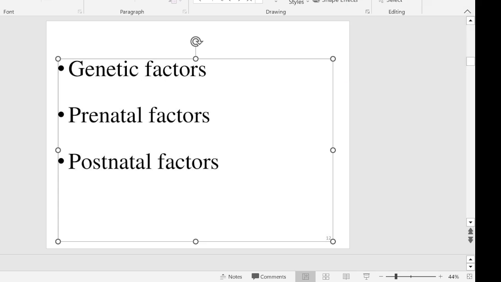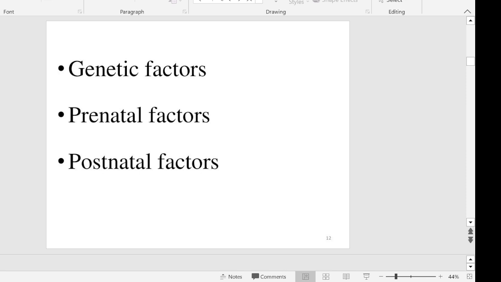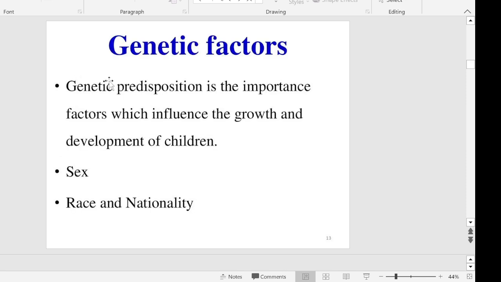So these are the three factors we are going to discuss in this class. Each and every one factor we will discuss now. That is genetic factors. Best examples, genetic predisposition is the important factor which influences the growth and development of children. Already explained, like sex, race and nationality. Best examples we can see: all Manipuris look the same color and all Manipuris' hair is the same. So such things cannot be changed and it carries from generation to generation. So sex, race and nationality.